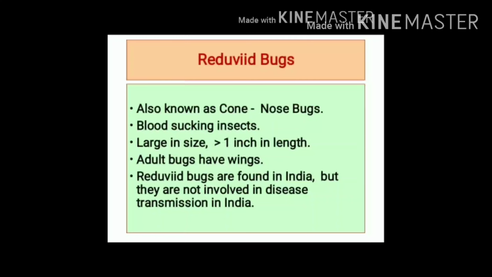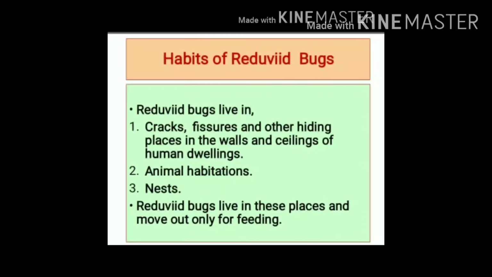Reduviid bugs are found in India, but in India they are not involved in transmission of disease. Habits of reduviid bugs. These bugs can live in cracks, fissures, or other hiding places which are present in the walls of the houses or in the ceilings of the houses. They can also live in animal habitations and nests. Reduviid bugs live in these places and move out only for feeding purpose.